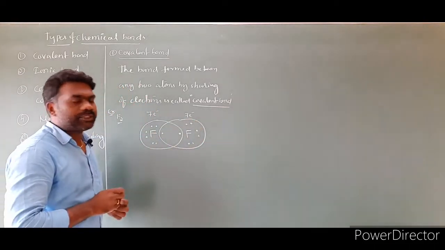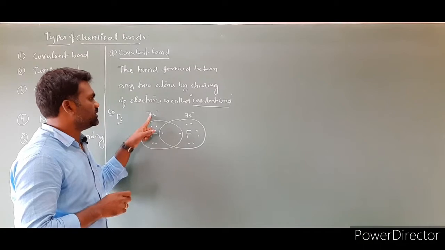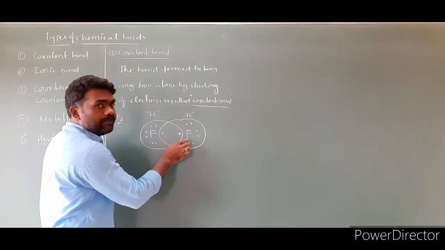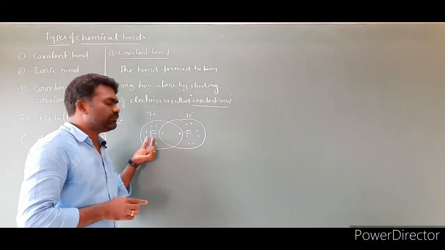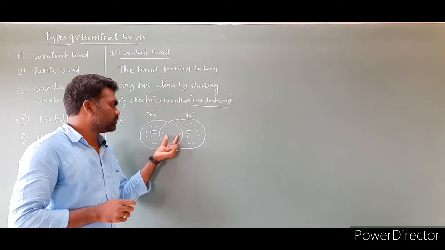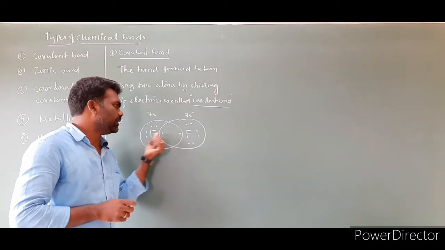Before sharing, how many electrons for each fluorine? 7 and 7. After sharing, these 2 electrons present between them belong to both this fluorine and that fluorine.